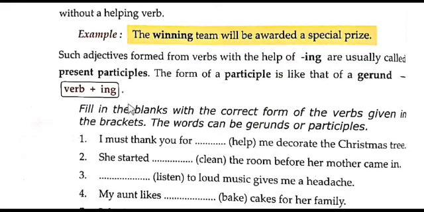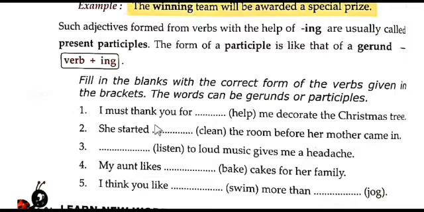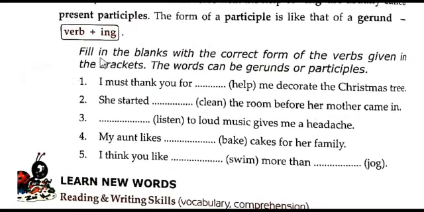Such adjectives formed from verbs with the help of ing are usually called present participles. The form of a participle is like that of a gerund. So verb plus ing. Let us complete the activity, dear students. Fill in the blanks with the correct form of the verb given in the brackets. The words can be gerunds or participles.